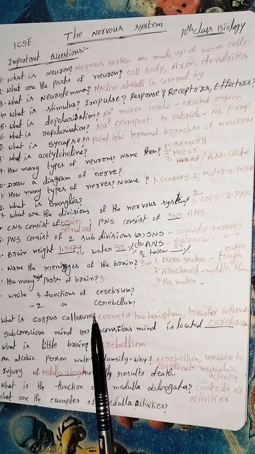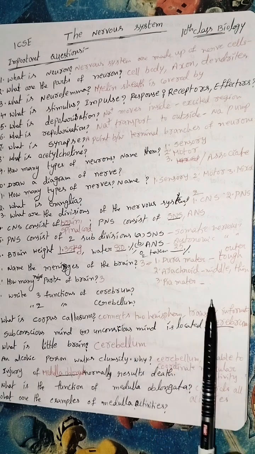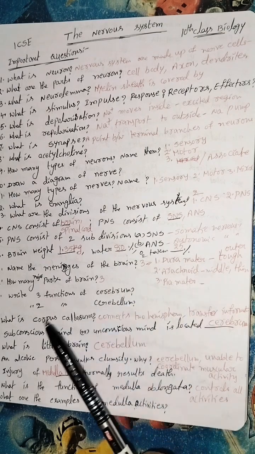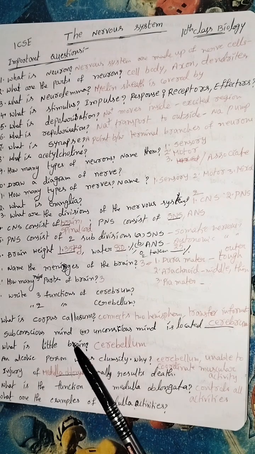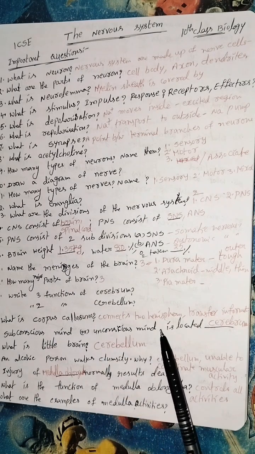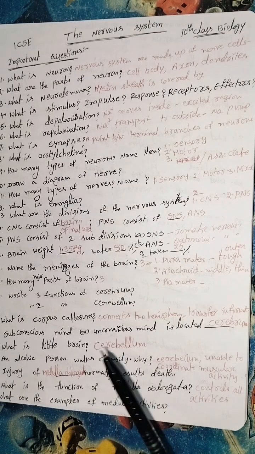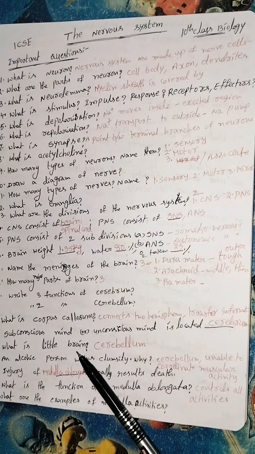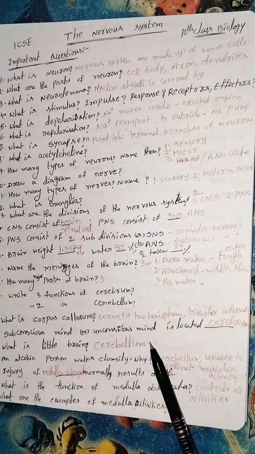The corpus callosum connects the two hemispheres of the brain and transfers information. Where is the subconscious or unconscious mind located? Which part of the brain? It is in the cerebrum. What is called the little brain? The little brain is also called the cerebellum.